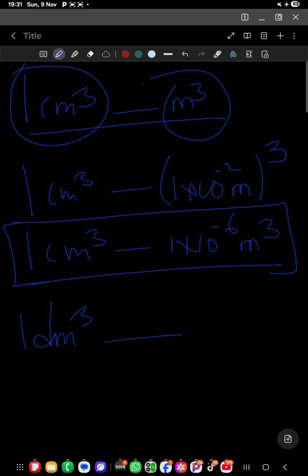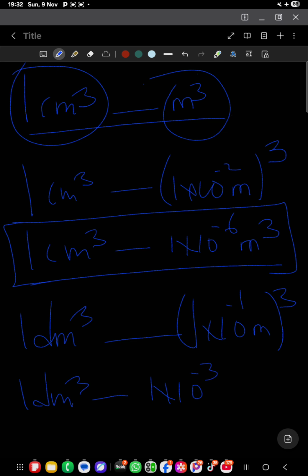So what you do, you say, okay, where there's a dec, the meaning is 1 times 10 to the power negative 1. Just put that in brackets, then you give out what? A 3. So this means that in 1 cubic decimeter, there is about 1 times 10 to the power negative 3 what? Cubic meters. With these conversion factors, you can change any kinds of units that you have.